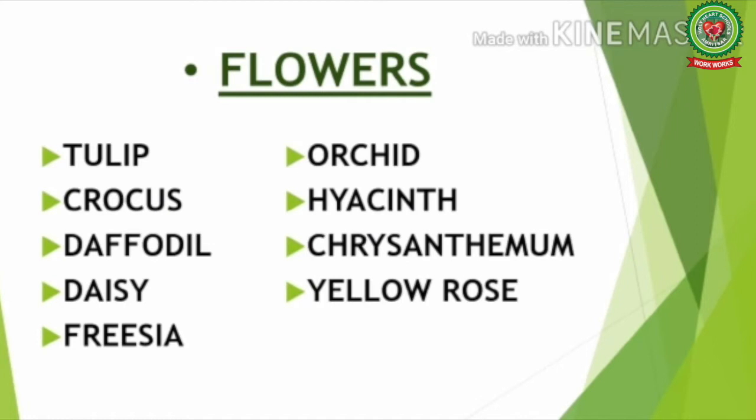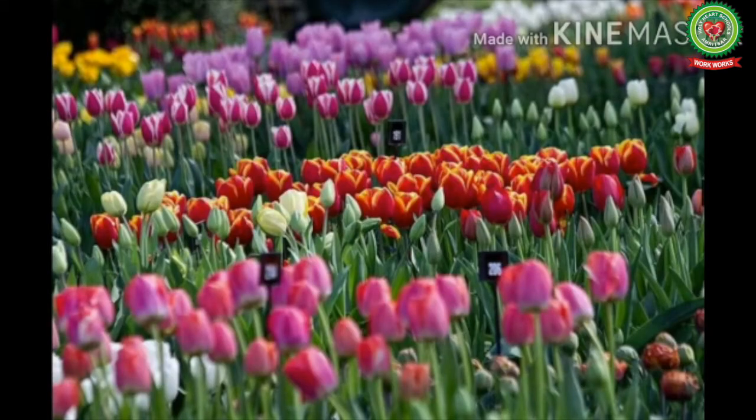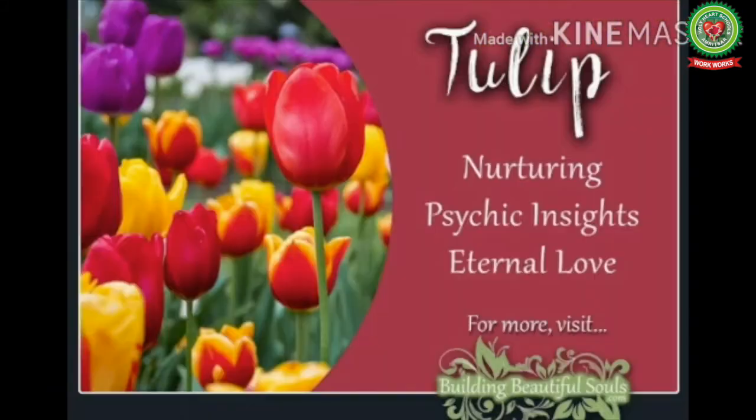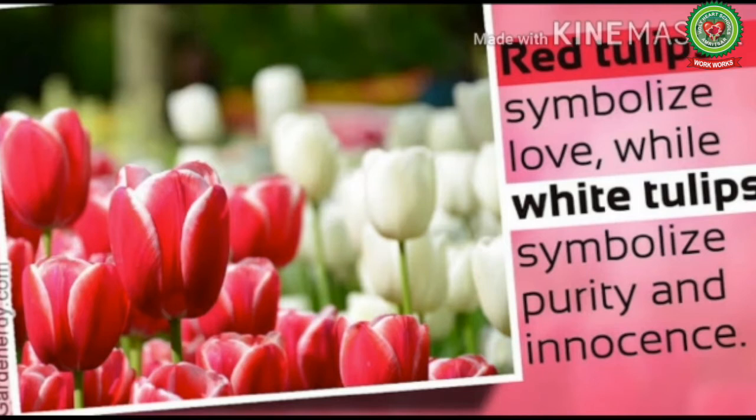So children, at the end of today's topic, you will be able to know what each flower symbolizes. Number 1 is tulip. The meaning of tulip is generally the flower of love and luck. Like many flowers, different colors of tulips also often carry their own significance.